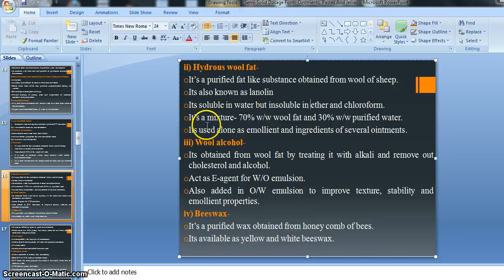Then anhydrous wool fat is a mixture of 70% weight of wool fat and 30% weight of purified water. So there is a composition given.